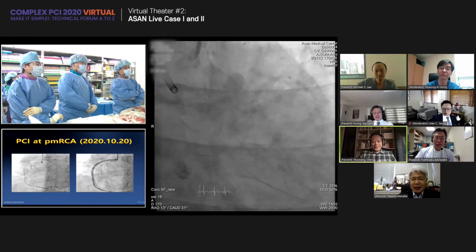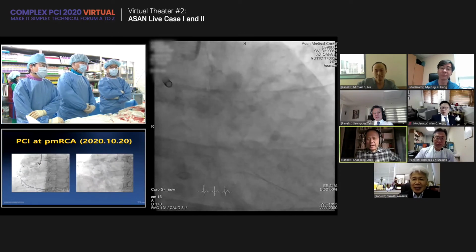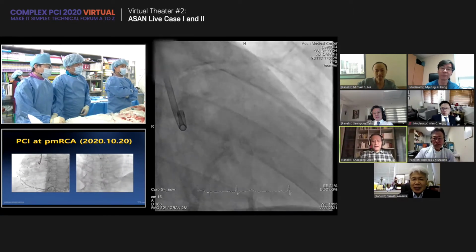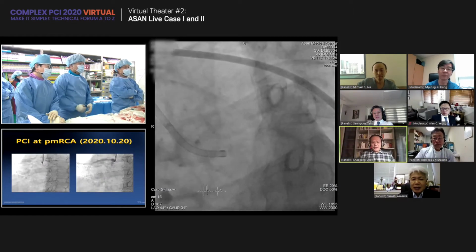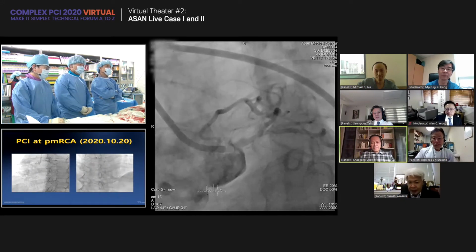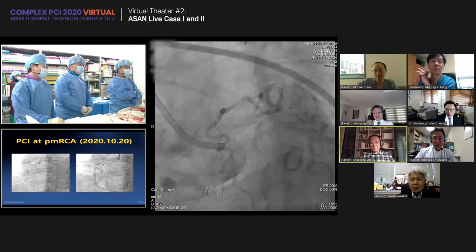Yeah, thank you. I think it's a very great case. From the spider view, the lesion could be defined as Medina 111. For me, I would not use two stents, for two reasons. The first reason is that the RCA is dominant.